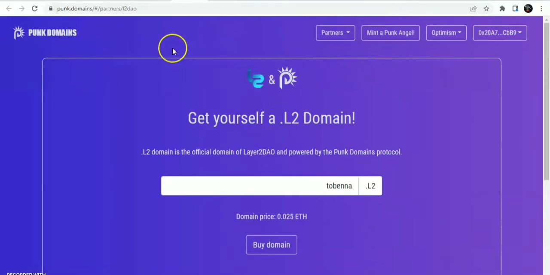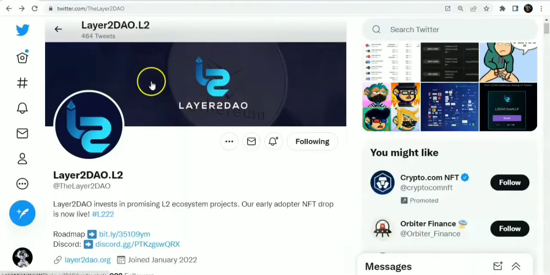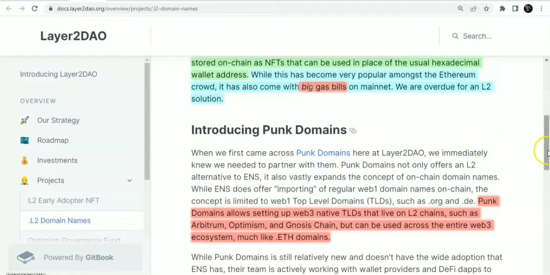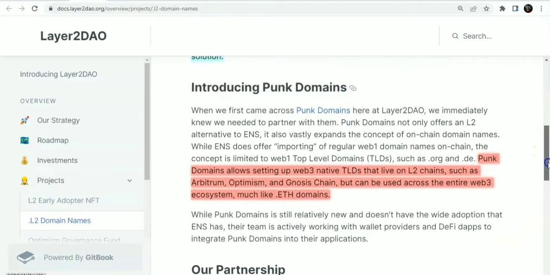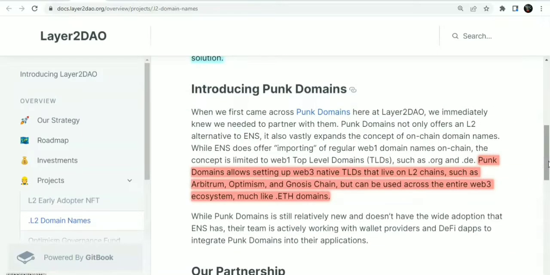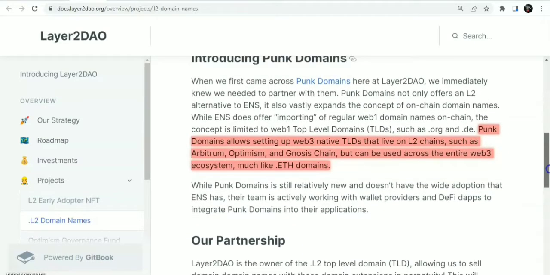This is L2DAO on Twitter. You can look them up. They also invest in promising layer 2 ecosystem projects. So back to what we are saying. You can buy your L2DAO domains, which is what I'll be showing you now in this video, and then you can use them across several Web3 applications.